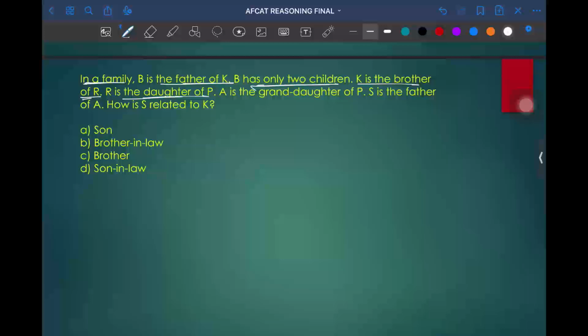B is father of K. B has only 2 children.